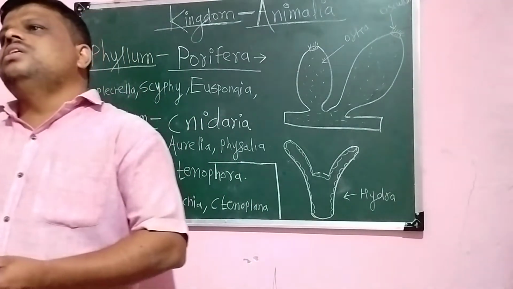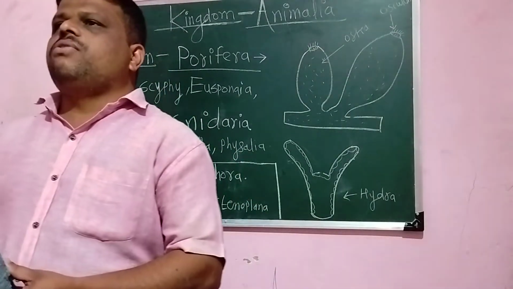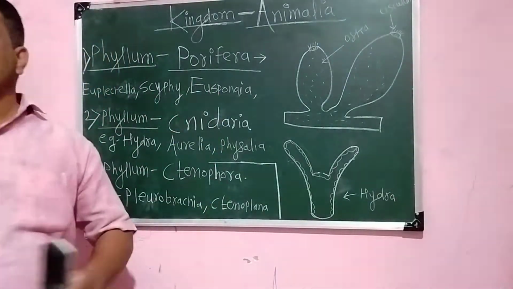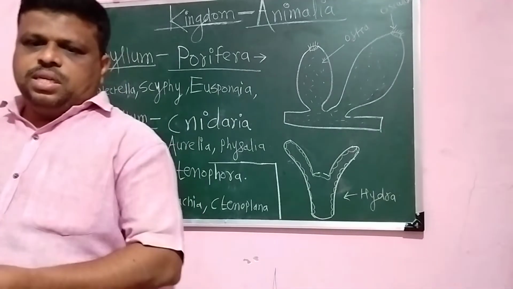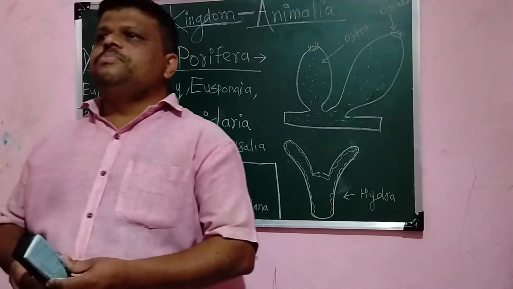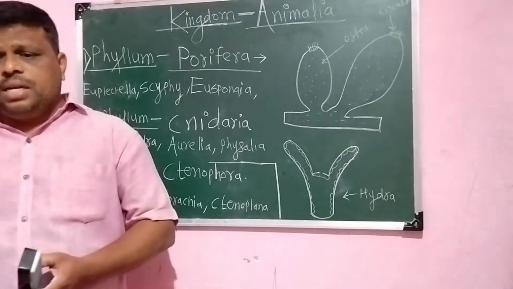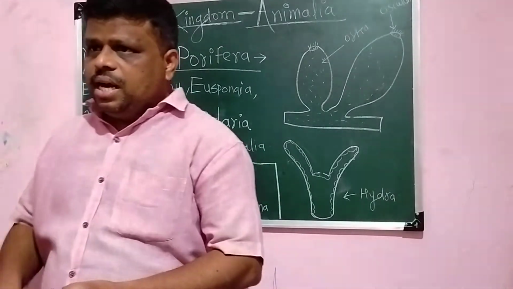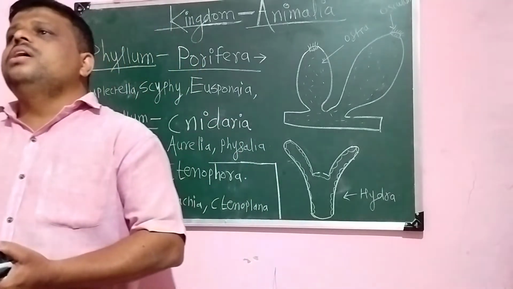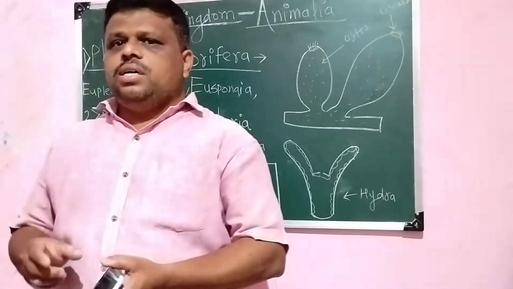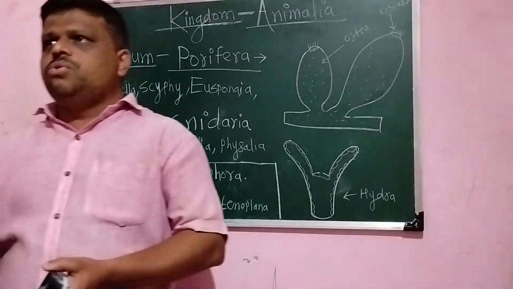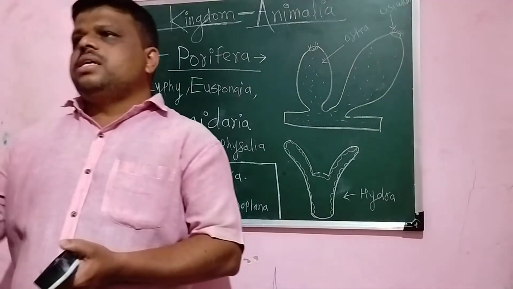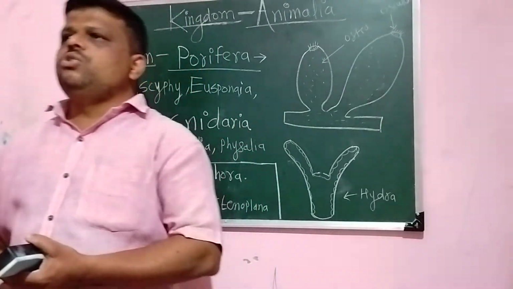Let us move towards the third criteria that was considered by scientists for classification of different animals in different categories, that was the body cavity. Okay, so it is one type of cavity present between the body wall and the alimentary canal, and that cavity is called a body cavity. So this particular criteria includes three different types of body cavity. First one is acoelomate, then the second one is pseudocoelomate, and the third one is coelomate.